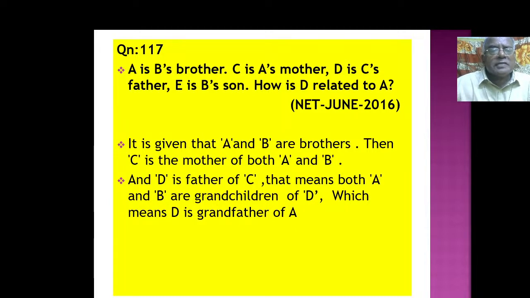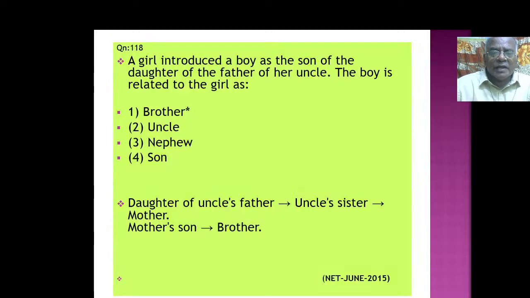If A is B's brother, C is A's mother, D is C's father, E is B's son, how is D related to A? It is given that A and B are brothers. Then C is the mother of both A and B. C is A's mother means B also is the son of that C, no? And D is the father of C. That means both A and B are grandchildren of D. Which means D is the grandfather of A.